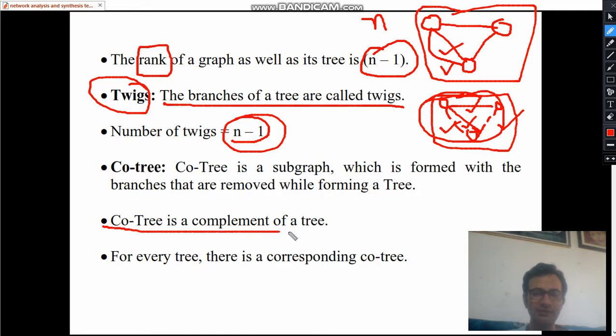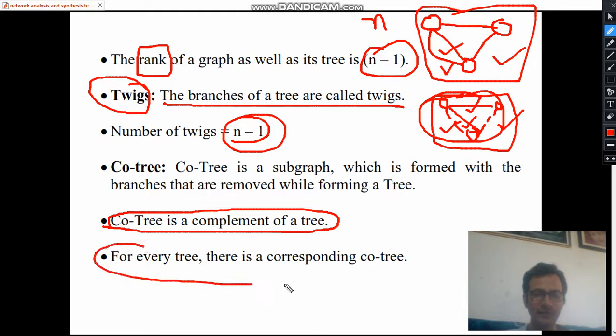A co-tree is a complement of a tree. If I add the co-tree and the tree, then this will become the original graph. For every tree there is a corresponding co-tree.